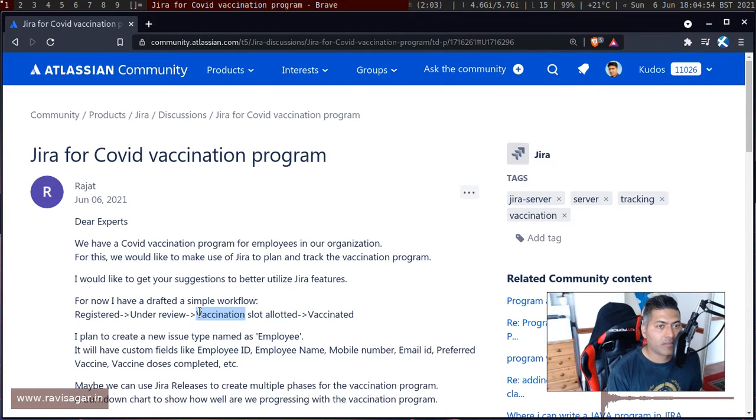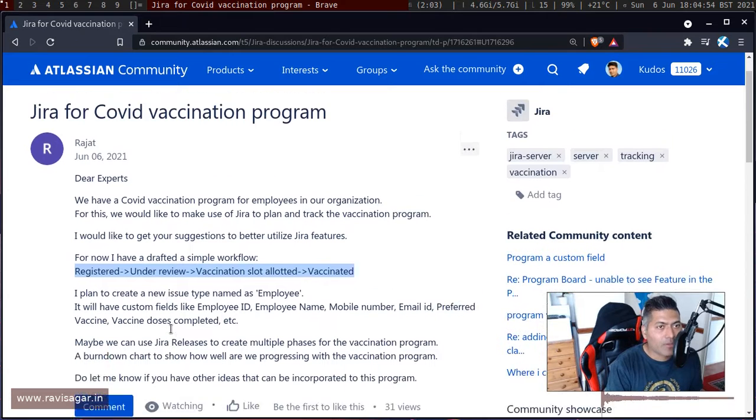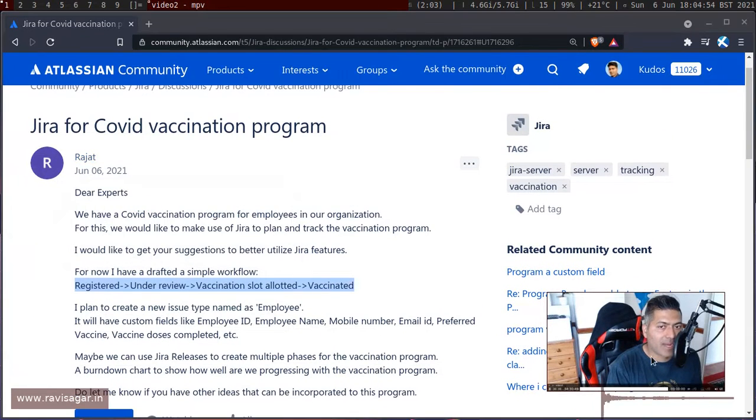So he has shared this workflow, which I think is fine. You can always add more customizations if you need to. Basically Rajat is trying to understand whether he's on the right track, and I think Rajat is doing great. This is looking absolutely fine to me.